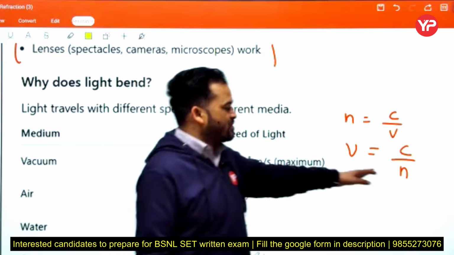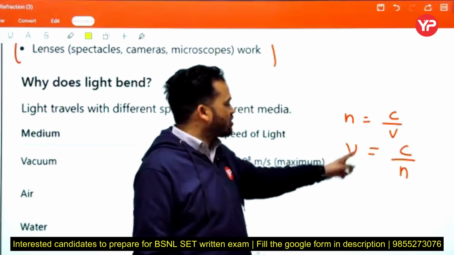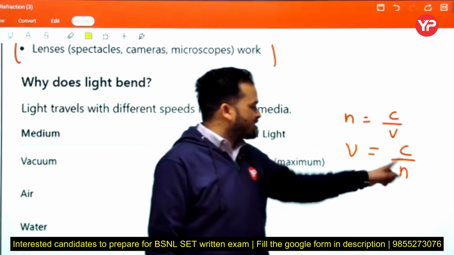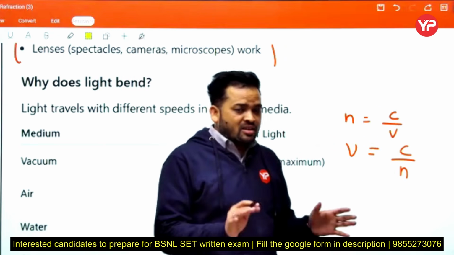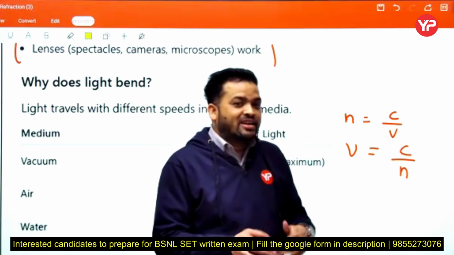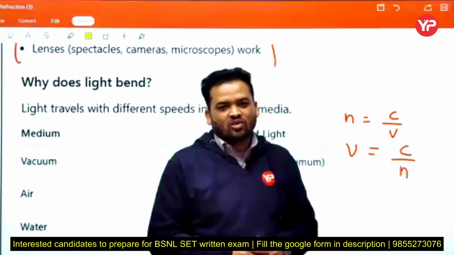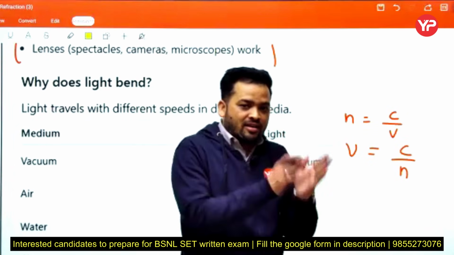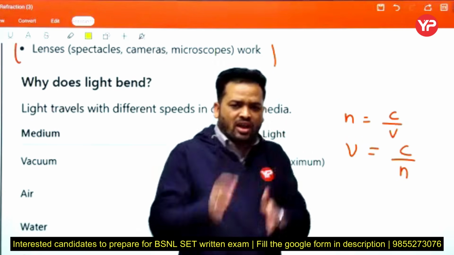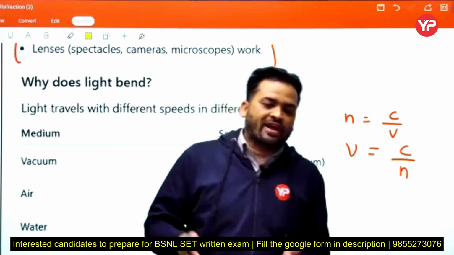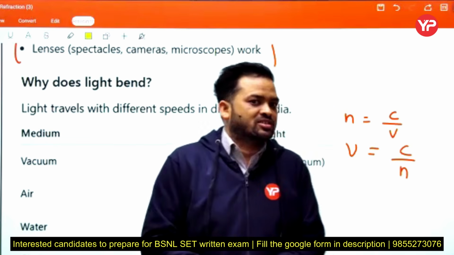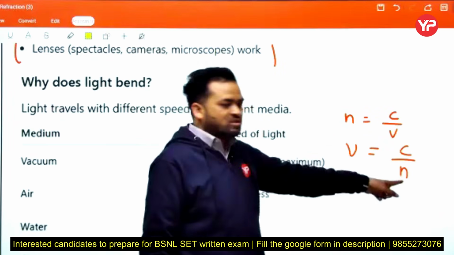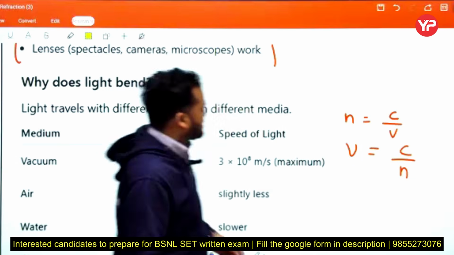With the help of this formula, you can understand easily: v equal to c by n, where n is the refractive index. It tells how much the speed of light in any medium reduces as compared to the speed of light. This depends on the refractive index or optical density.